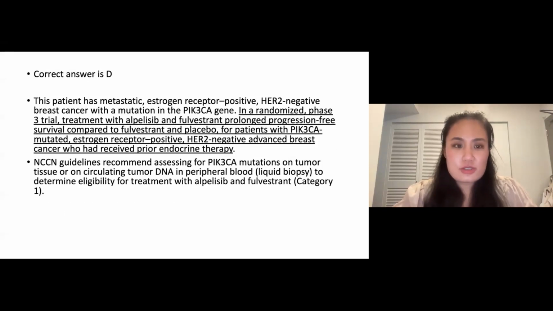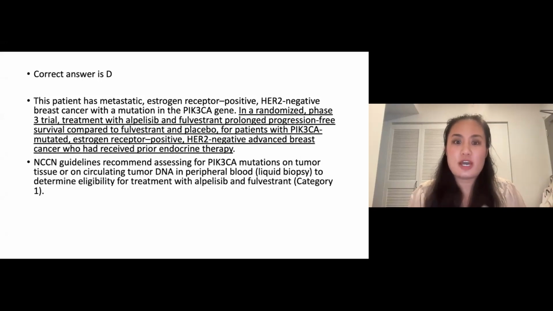So the correct answer to this question is going to be D. One of the hardest parts about the oncology boards is that you can have these very long question stems and you can get very lost in the patient scenario. So trying to distill what the question is very quickly will be a really good skill to learn.